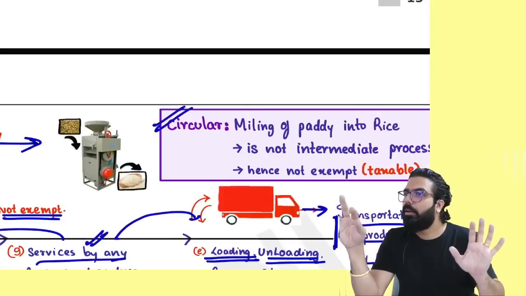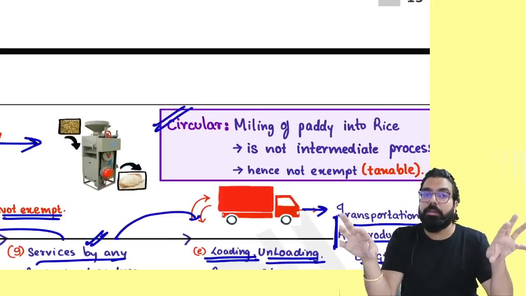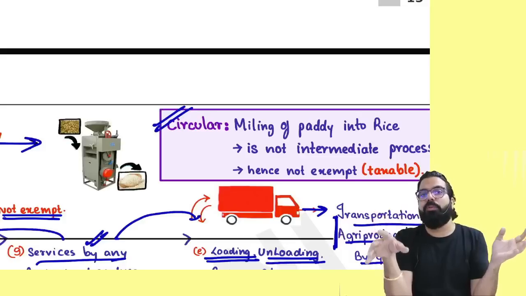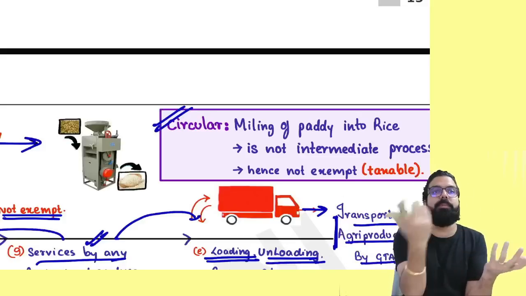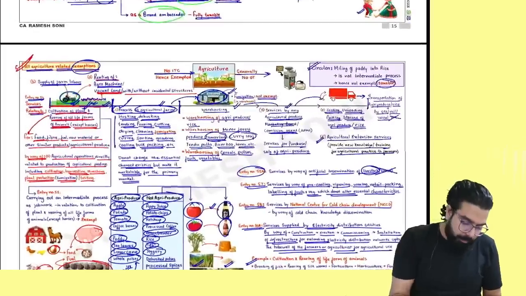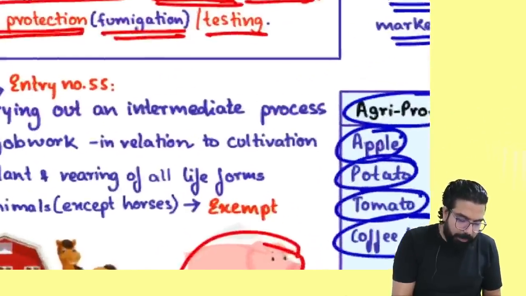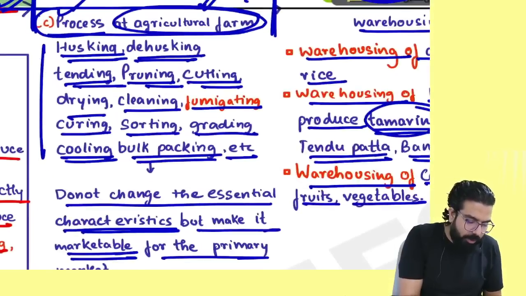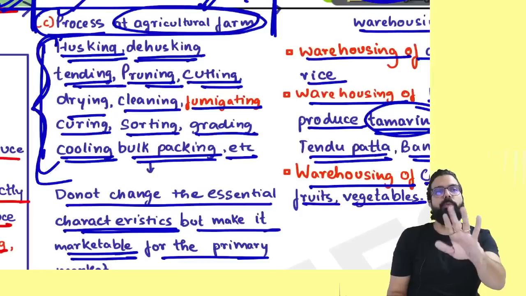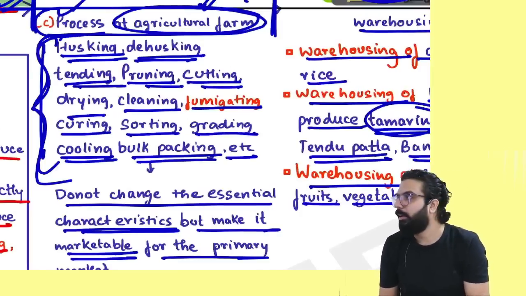Paddy is agricultural produce. Rice is not agricultural produce. If I give services of converting paddy into rice, is it taxable or exempt? Remember one thing, it is always taxable. The next one over here: if all these processes are done through a job worker, that job worker also will not charge any GST.